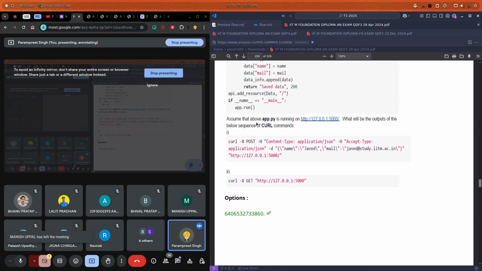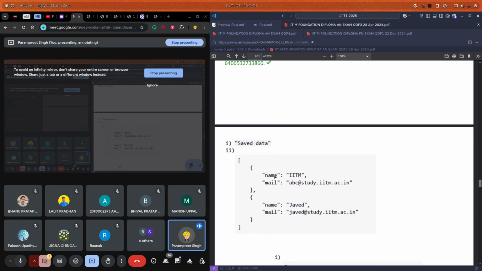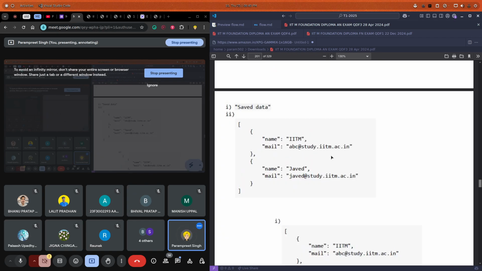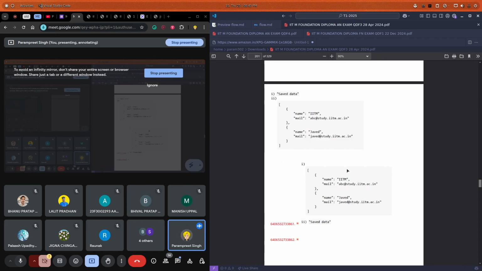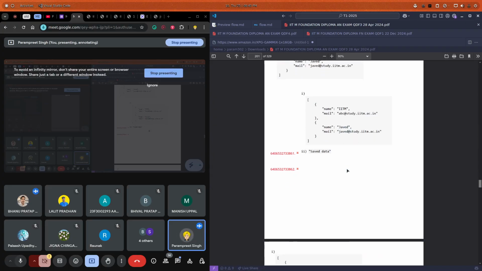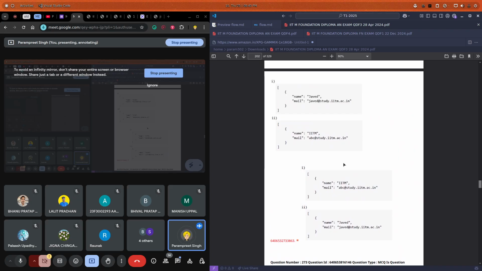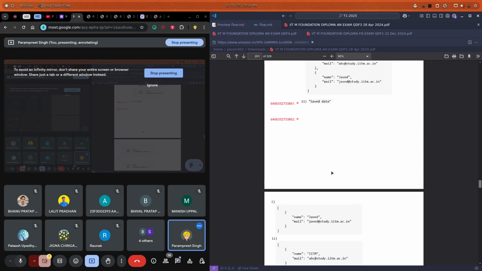So they are asking if we run these two commands in the same sequence, first the POST request, then the GET request, we will get this as the output: the first dictionary and the second dictionary which we have just created. And yes, that's it. We do not get something like this or this.